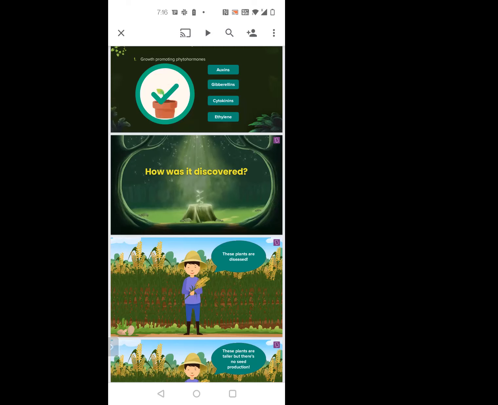It basically helps in cell elongation. It delays abscission. At least two you can state. It helps in flowering and parthenocarpy. Okay, all of those. Delaying abscission is a function, but wilting of flowers and wilting of leaves is not.